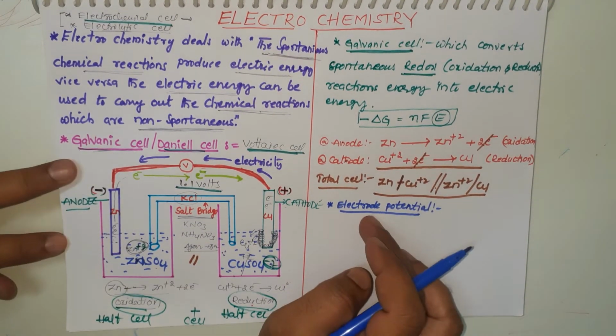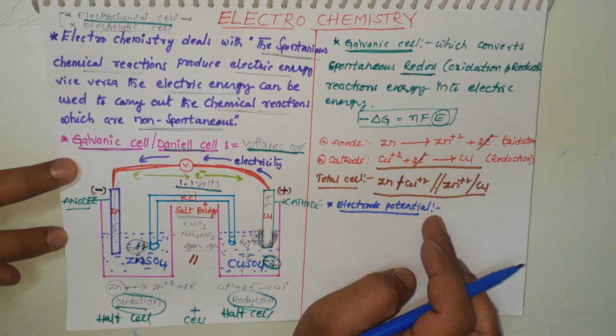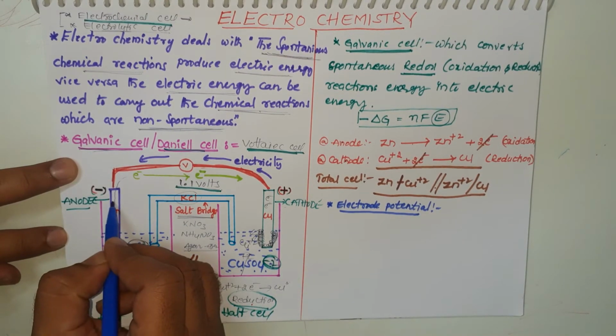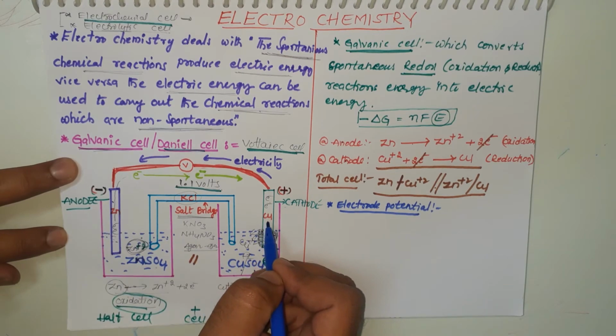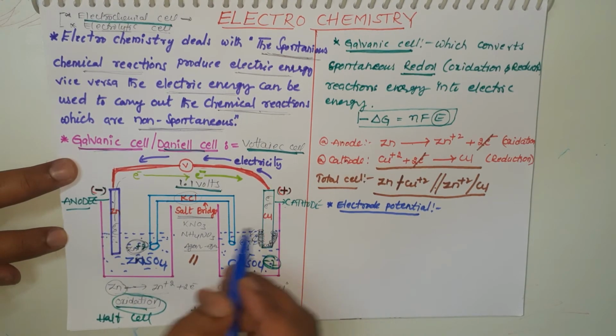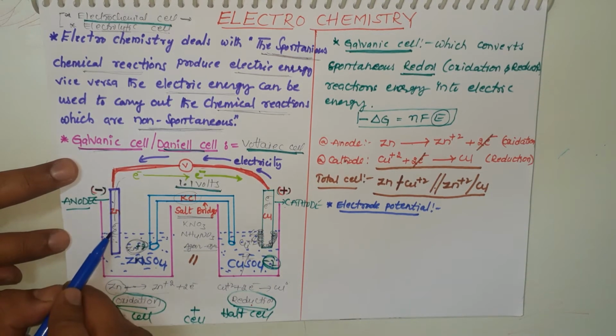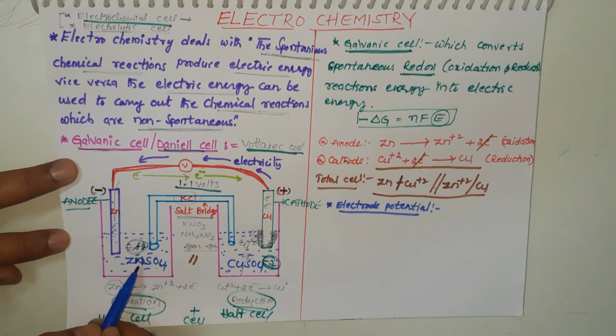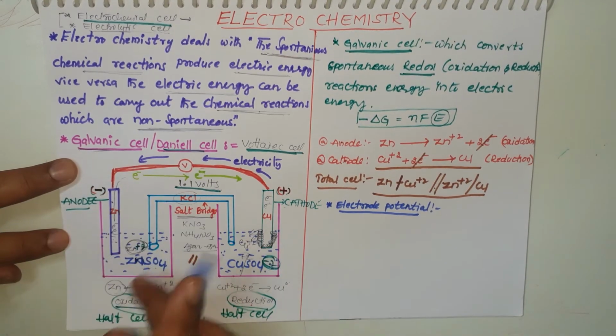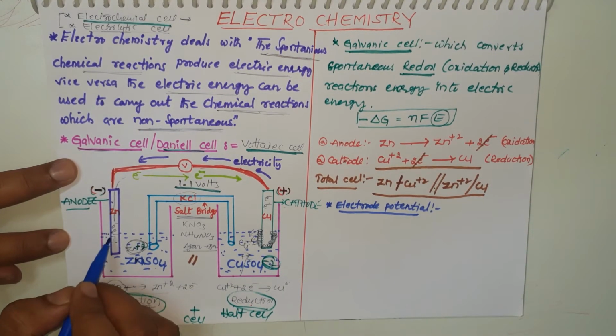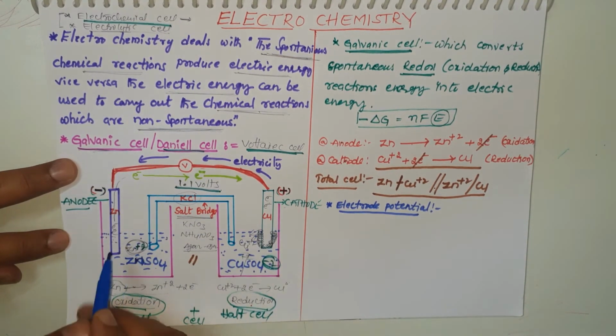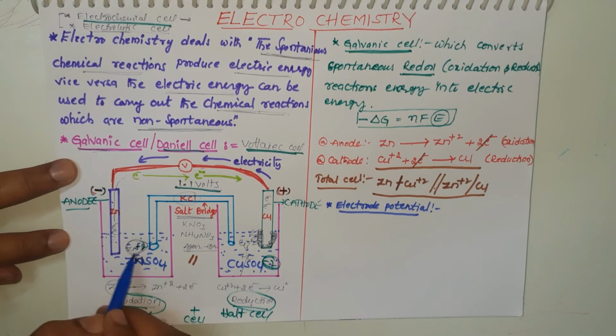Students, next important point, electrode potential. What is electrode potential? This one is the anode electrode, this one is the cathode electrode. The reaction occurs between this zinc electrode and zinc sulfate, the electrolytic solution. When the reaction starts, zinc loses electrons and carries them through the electric wire, and Zn plus 2 dissolves in zinc sulfate solution.